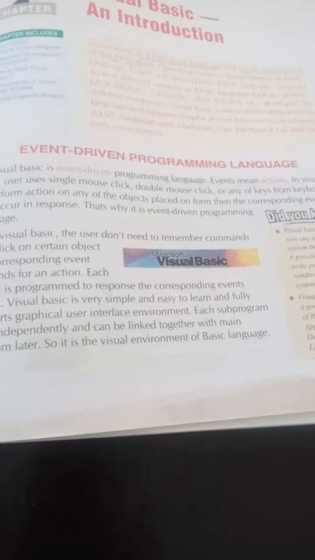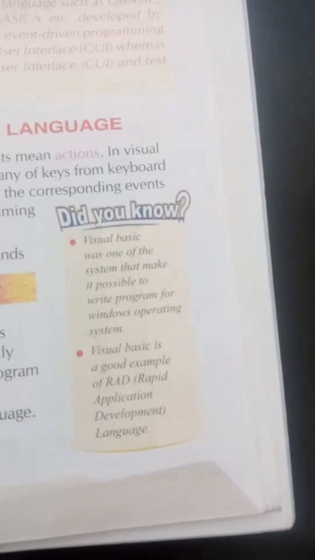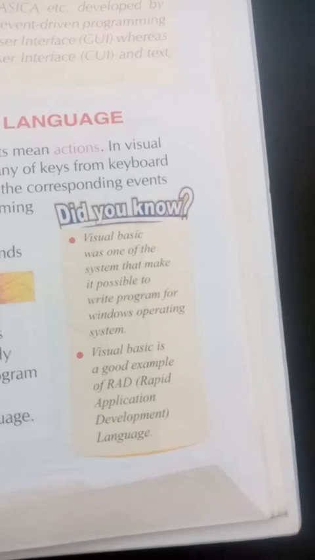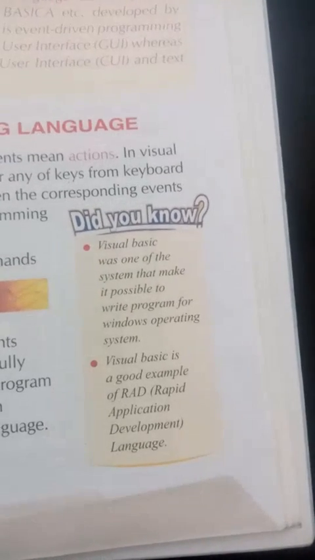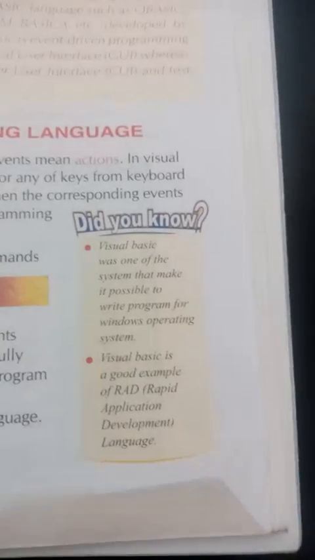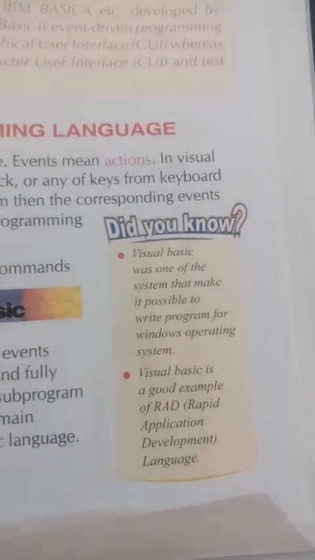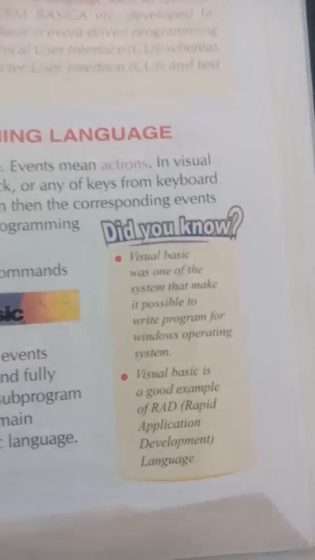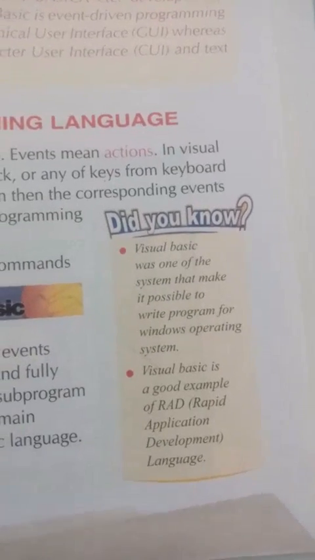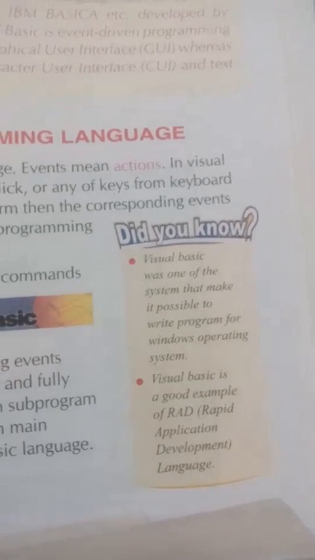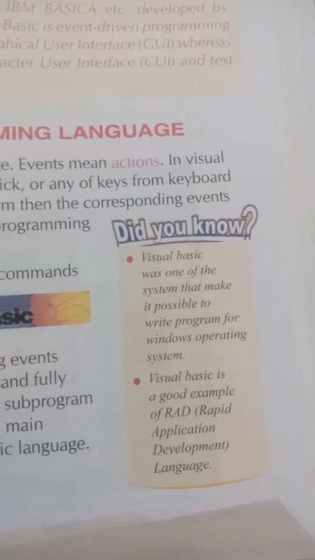After the event programming, we see, did you know? Visual Basic was one of the systems that made it possible to write programs for the Windows operating system. We know that a program is instruction. If we need to do any task in the computer, we need an instruction. So writing instructions is programming.